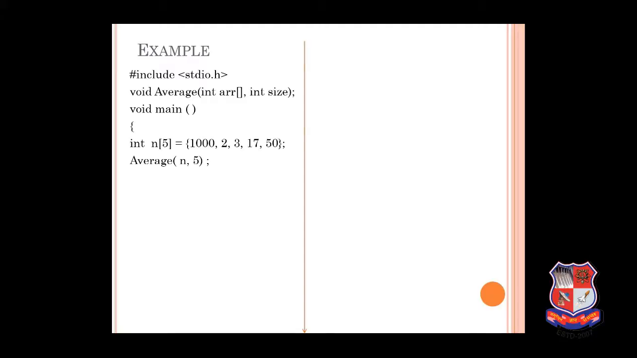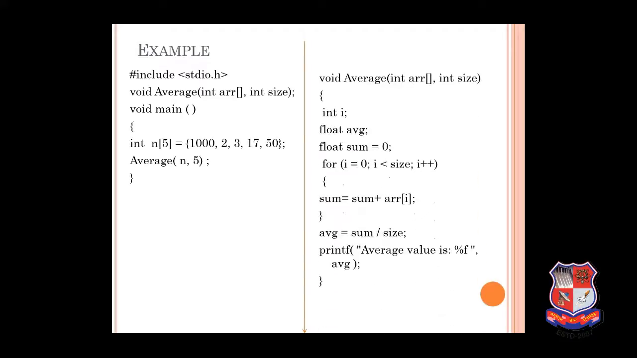Next is average(n, 5). Here I am calling the average function. After #include <stdio.h> it is the function declaration, and in the main function average(n, 5) is the function call. Now n will be given to the integer array, which is n's value, and 5 as the size. Now my array's size is 5.